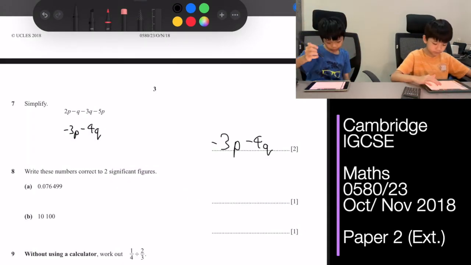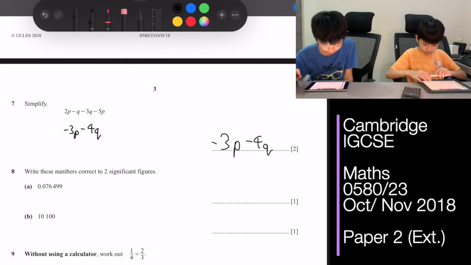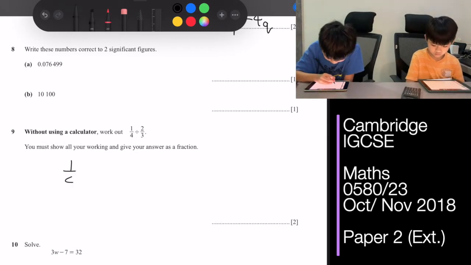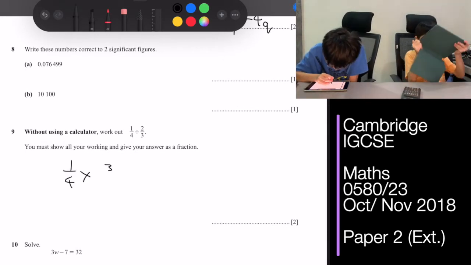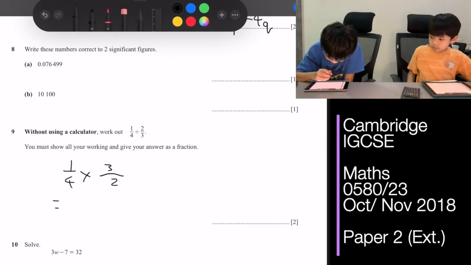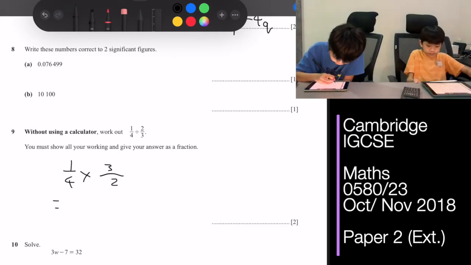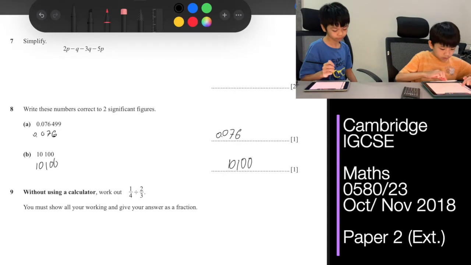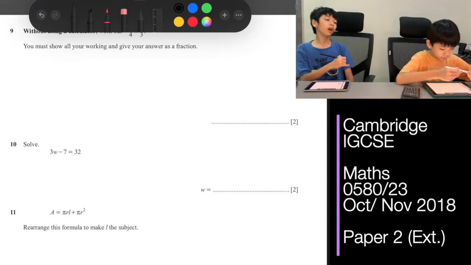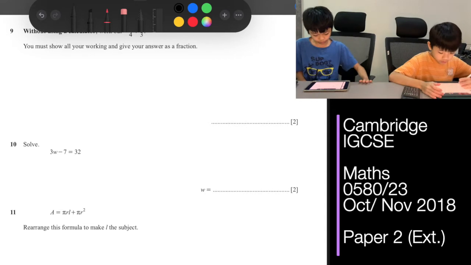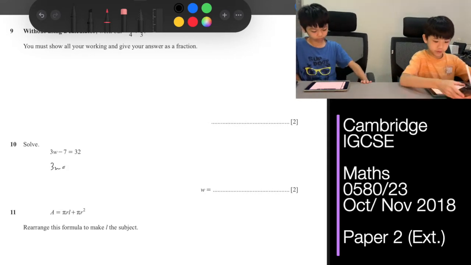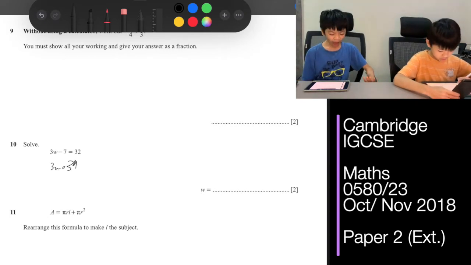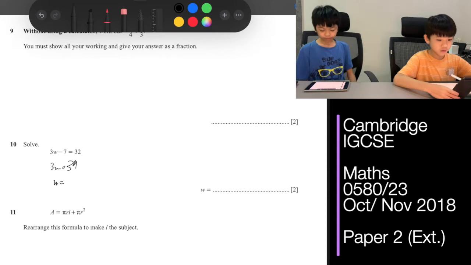Okay. For question 9, without using a calculator, work out 1/4 over 2/3, or 1/4 multiply 3/2, which equals 3/8. Okay, for question 10, solve 3w minus 7 equals 32. So 3w equals 32 plus 7, which is 39. And w is 39 divided by 3, which is 13.